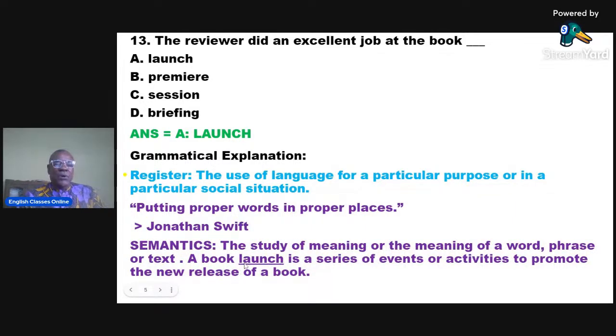What is a book launch? A book launch is a series of events or activities to promote the new release of a book. So book and launch go together. Apart from register, we can also look at the concept of collocation, and we can see that book can collocate with launch. Book launch, okay?